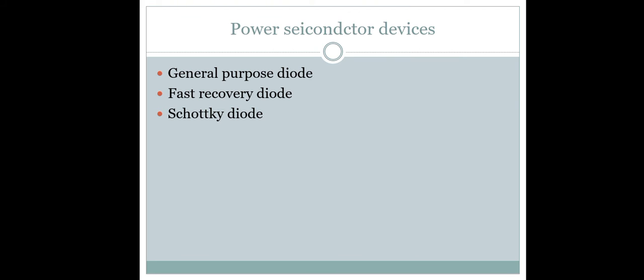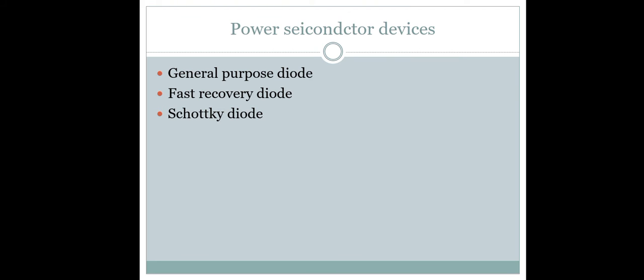Then first we will discuss general purpose diodes. General purpose diodes are available up to 6000 volt and 4500 ampere, and the rating of fast recovery diodes can go up to 6000 volts. The reverse recovery time varies between 0.5 to 5 microseconds. The fast recovery diodes are essential for high frequency switching of power.